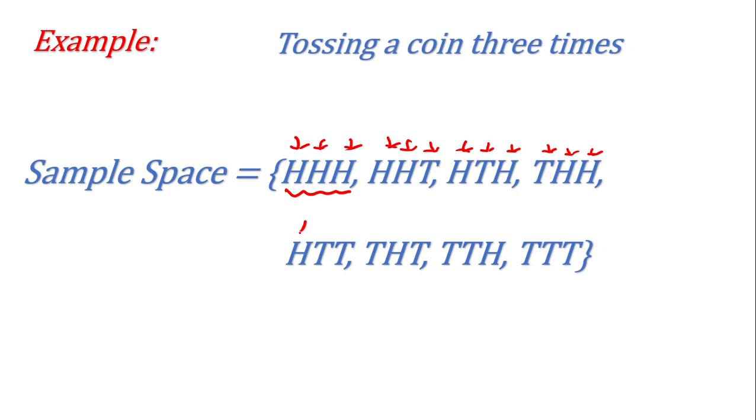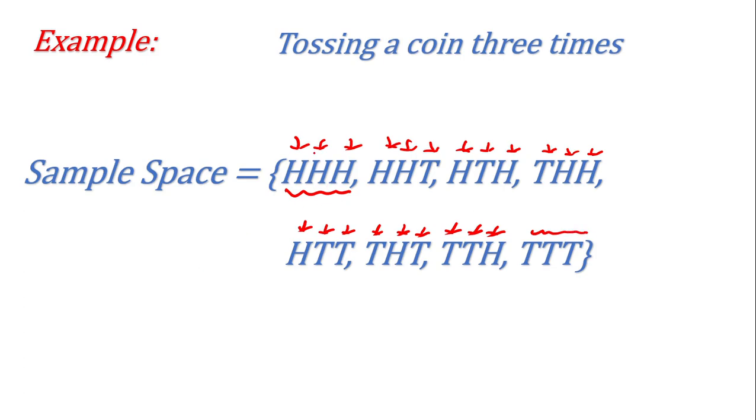Then you can have one head at the first time, then tail and tail the second and third time. After that, one tail at the first time, head at the second time, and tail at the third time. And you can have first and second tails and third will be the head,